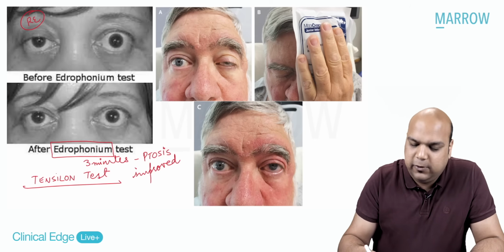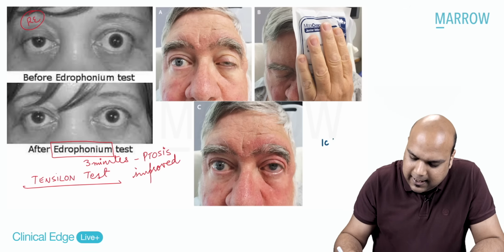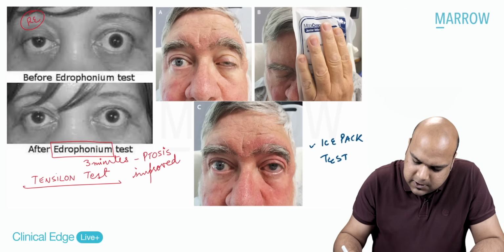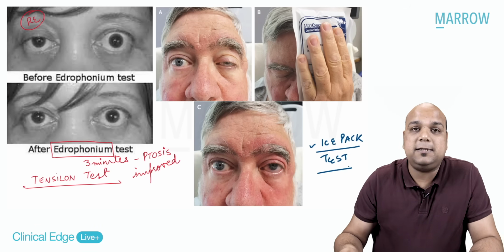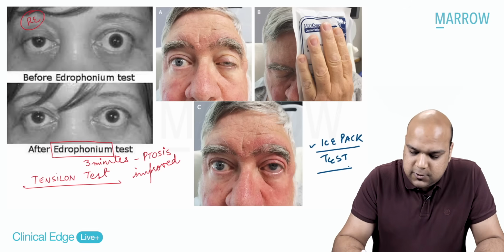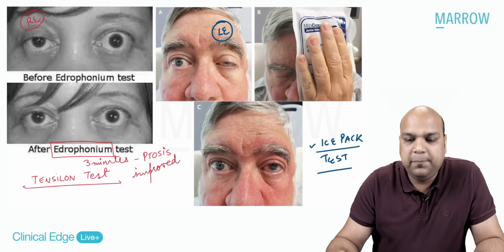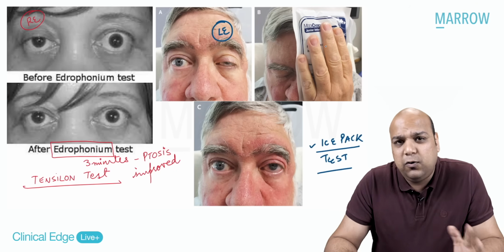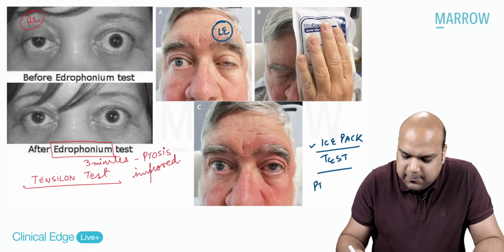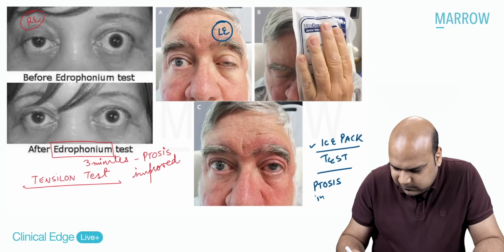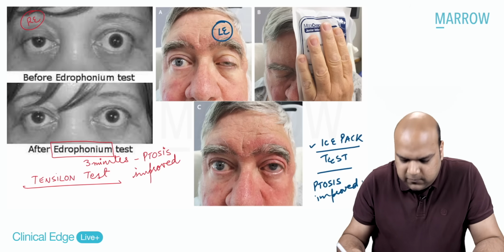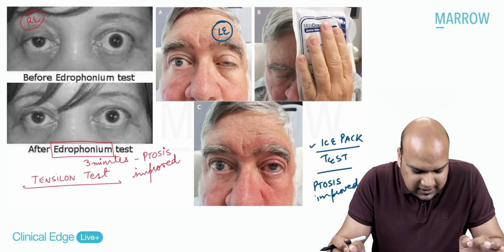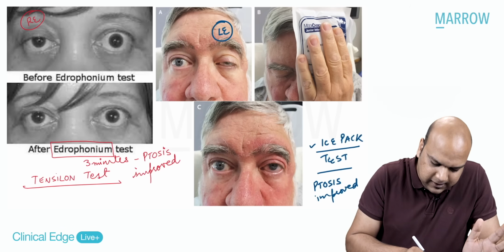Or the other test that you can do on the right side of the screen is called the ice pack test. This is a much more crude test, but nonetheless a very quick test in your OPD which you can do anywhere. So again, here we see left eye ptosis. Then we see that the patient is holding an ice pack over the left eye. After around 2 minutes, you will see that the ptosis has improved. Okay, everybody. So any of these two tests can be done to clinch the diagnosis. I hope we are pretty clear about this.